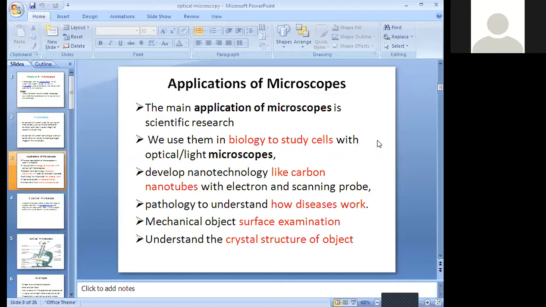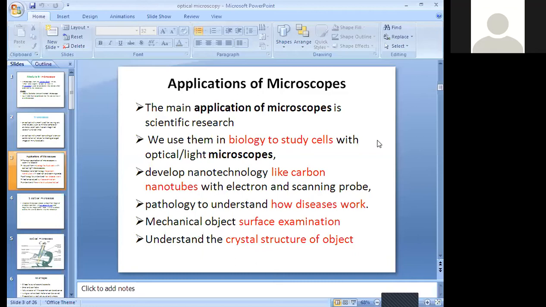For example, nowadays corona is one of the diseases, yes or no? This is a very dangerous virus that has affected the whole world. So how are we going to observe and identify the characteristics of the virus, what is its structure, what is its lifestyle, how it works? Everything we need to study.